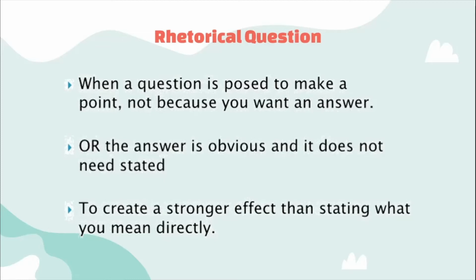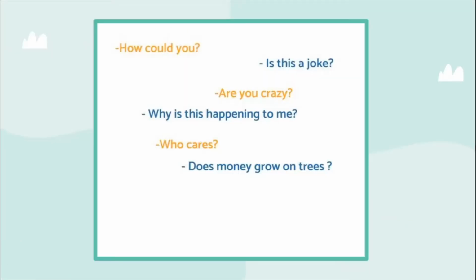So you are asking a question, that is the way you are toning your sentence. You are asking a question, but you do not want the answer to the question. Your question itself is the answer. Then why do you ask such rhetorical questions when you don't want an answer? You're asking it to create a stronger effect. You want to create a better, stronger effect. And sometimes, you do not want to say things directly. Sometimes you want to be a little diplomatic, and at those times also we make use of a rhetorical question.